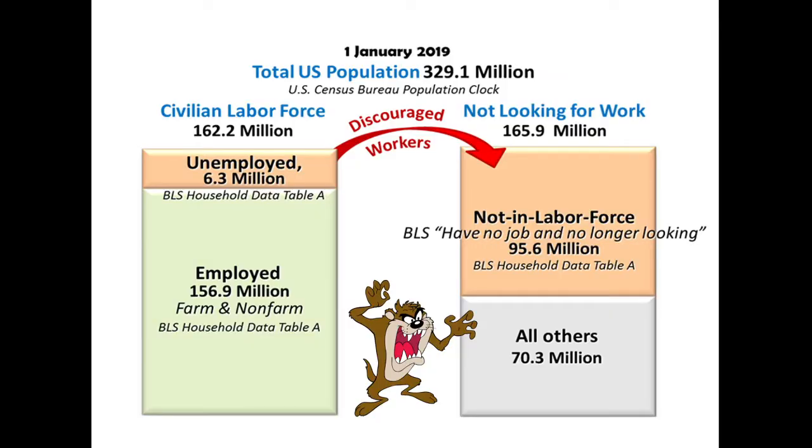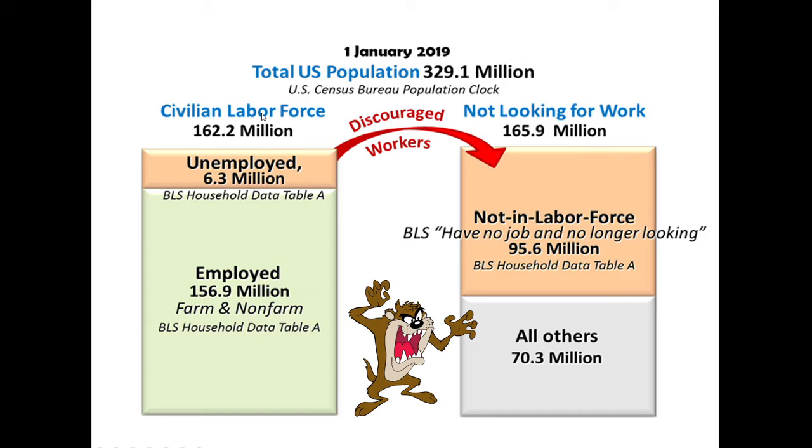All right, so this is January 2019. The population is 329.1 million, the labor force is 162, and people not looking for work is 165.9. Of the 162, 6.3 of them are unemployed. They're looking for work in the last month, and they do not have a job. That's 3.8% roughly. 156.9 million are employed. All right, so we're looking here at the civilian labor force.